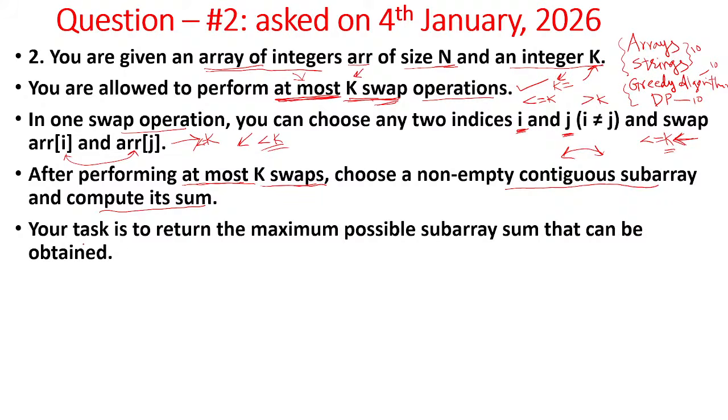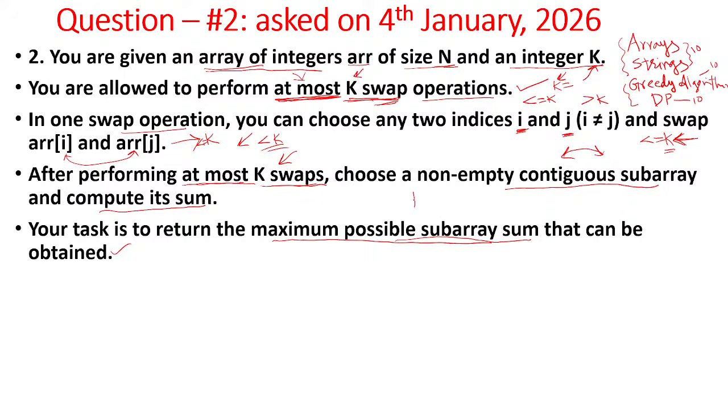Okay. So what is our task? Your task is to return the maximum possible subarray sum. Okay, so the maximum possible subarray sum that can be obtained after performing at most k swap operations. So you find out it is related to yesterday's problem. The maximum possible subarray sum you need to find.